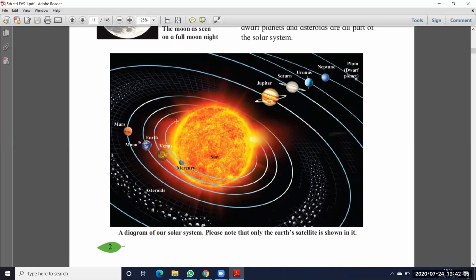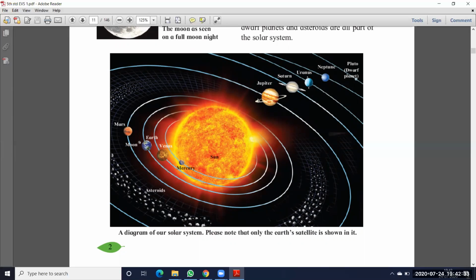See here, here is the sun, and the remaining are planets. Here Jupiter, Saturn, Uranus, Neptune, Pluto, Mars, Moon, Earth, Venus, Mercury, some asteroids also. These all we call the solar system, and these planets have their own path also.